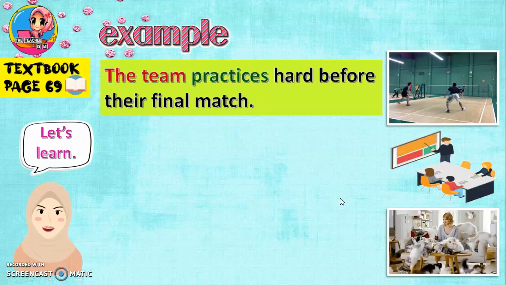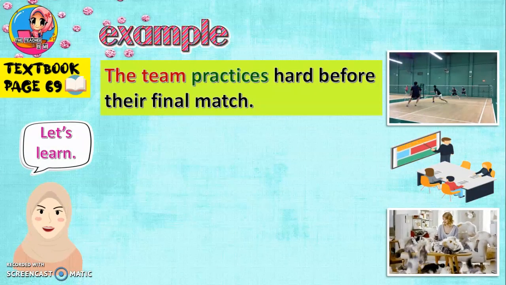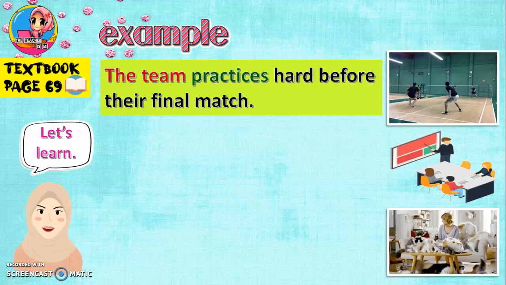The team practices hard before their final match. The team, pasukan itu. Walaupun nampak macam banyak orang, we still use singular verbs. Practices. Ada s dekat belakang verb tu. Practices hard. Berusaha dengan bersungguh-sungguh sebelum pertandingan akhir mereka.